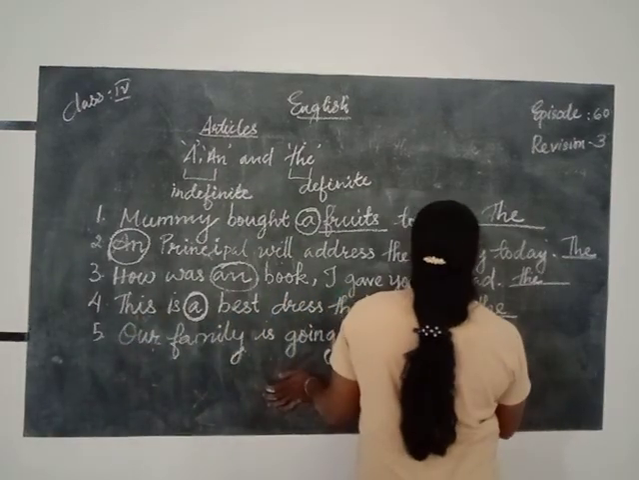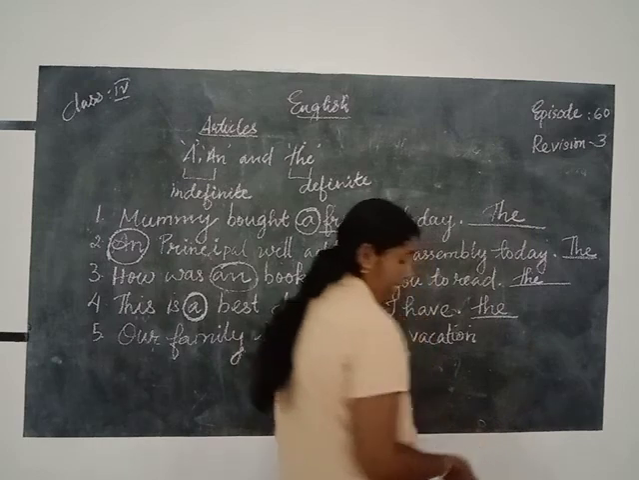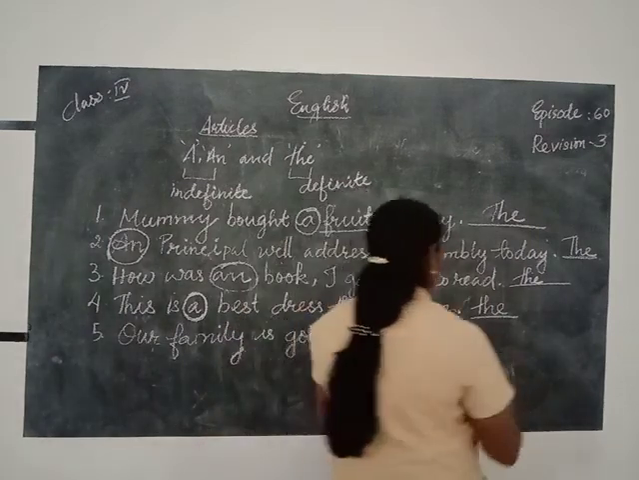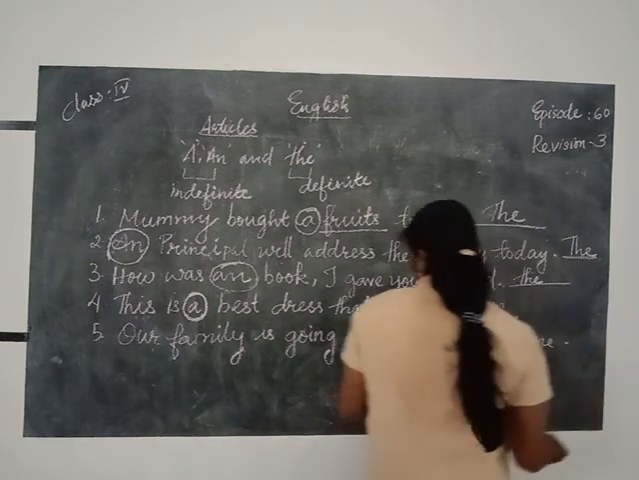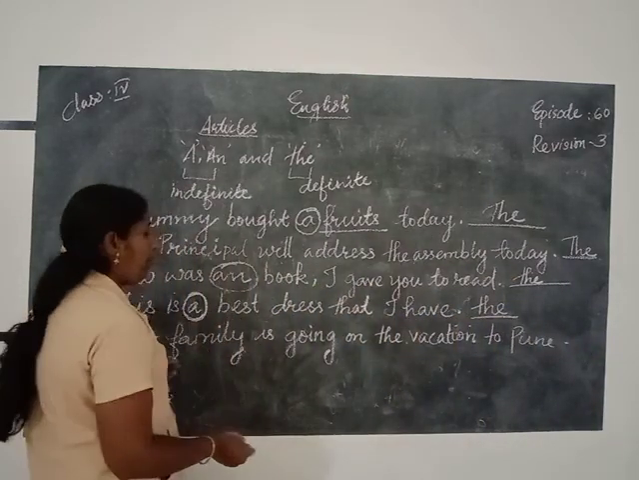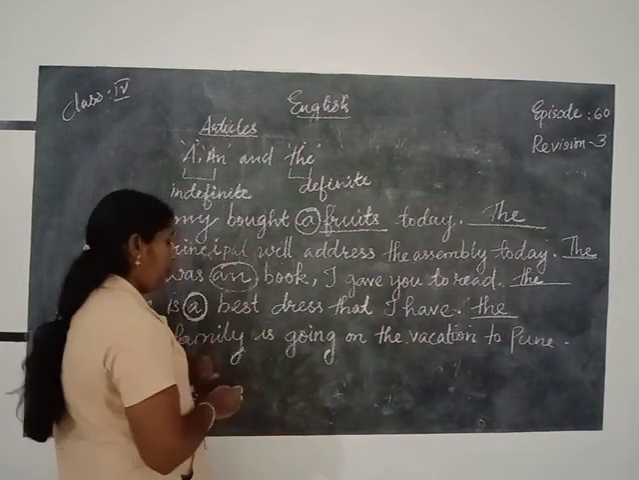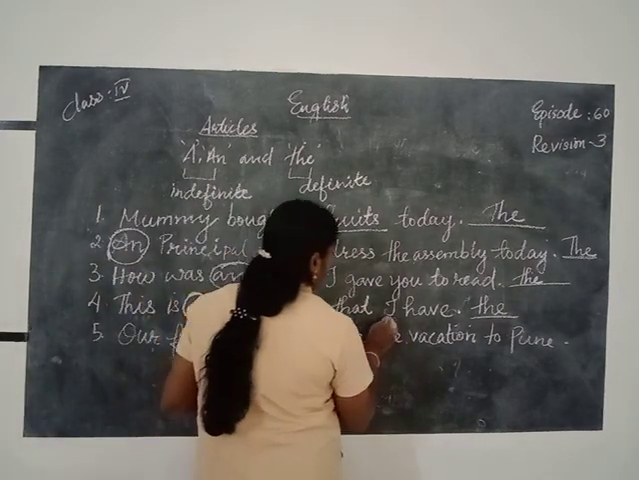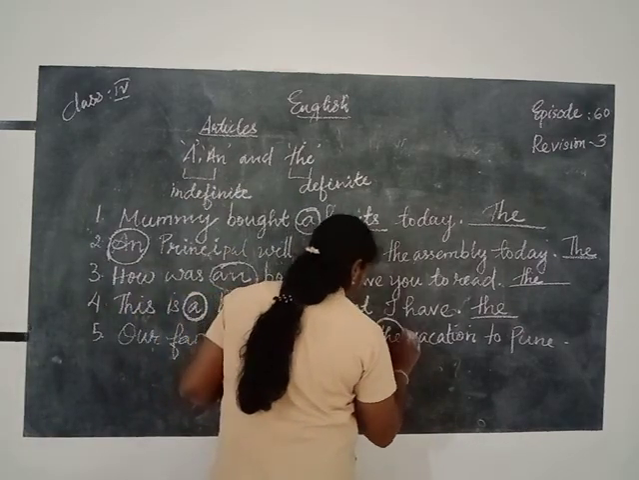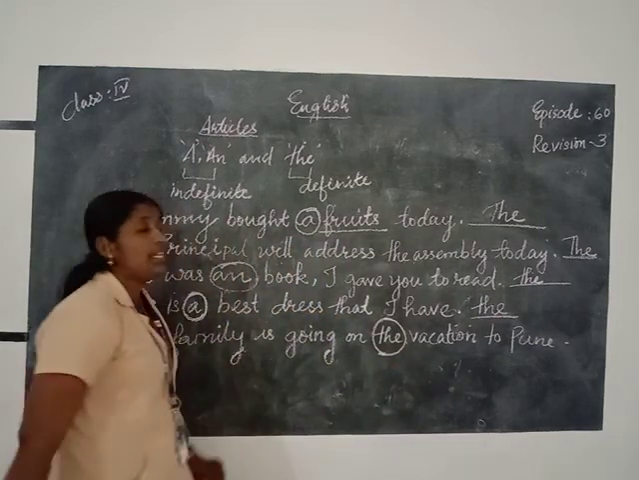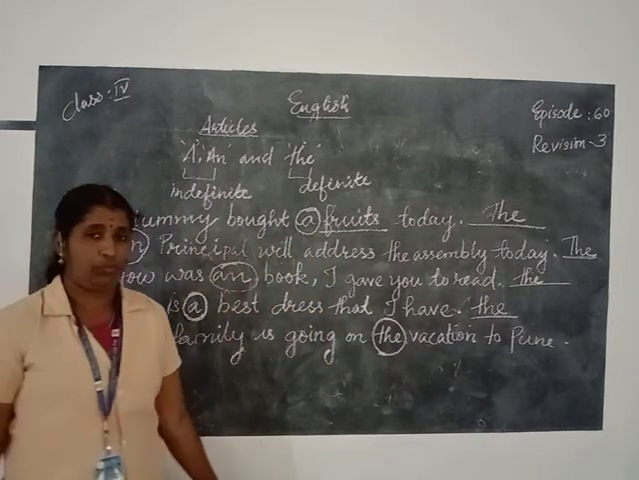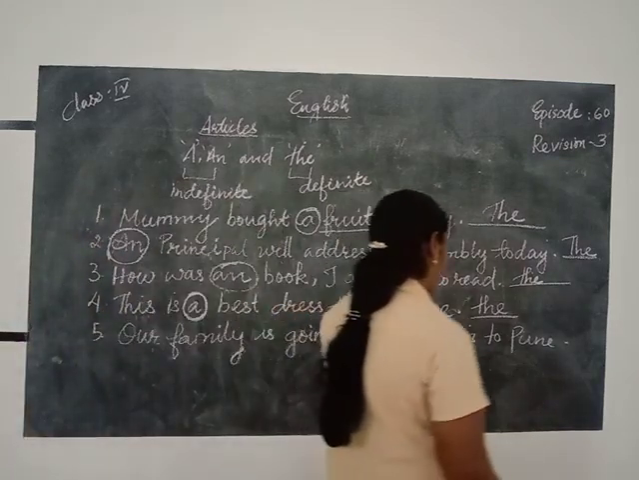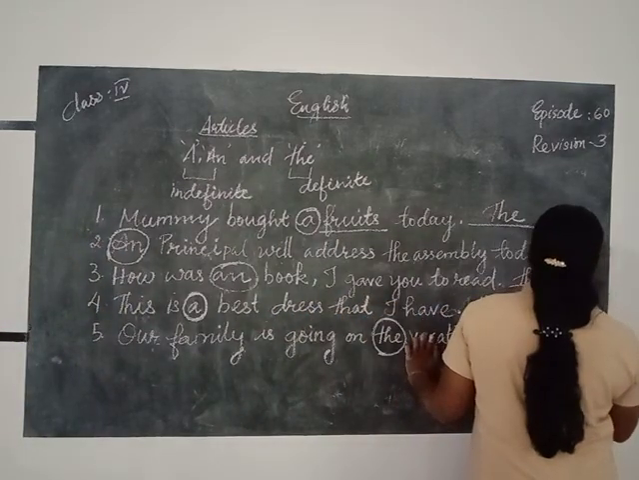Vacation to Pune. It is not correctly used. Our family is going on the vacation. There is no particular vacation or special vacation mentioned here. So our family is going on a vacation to Pune. Going on a vacation, A is the correct article there.